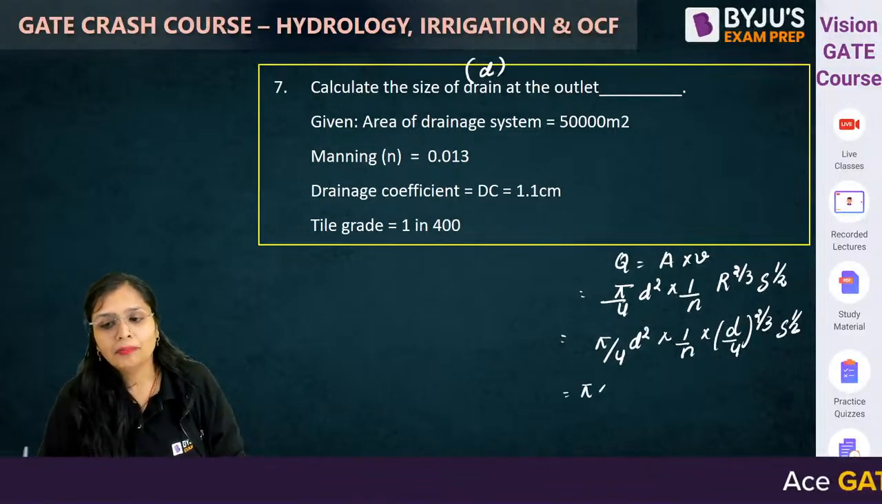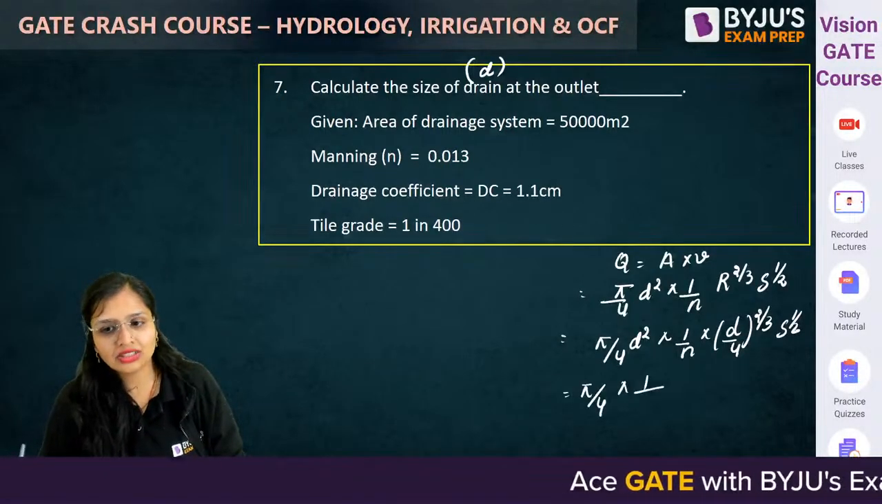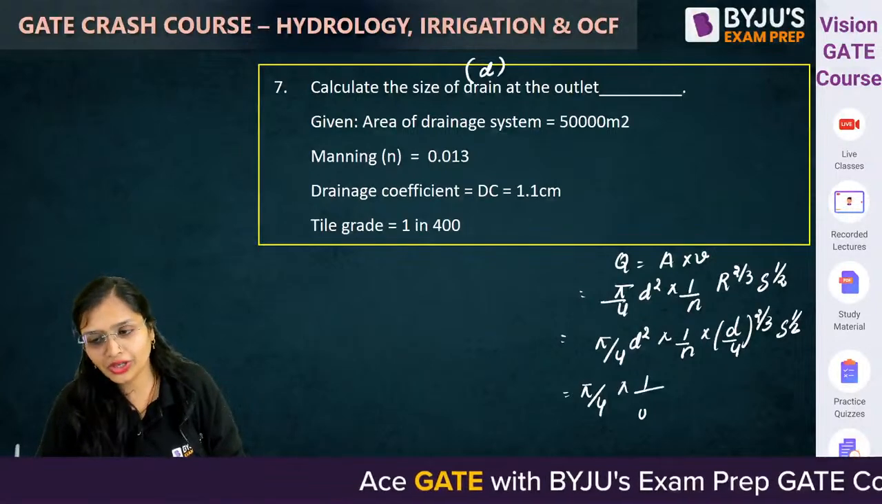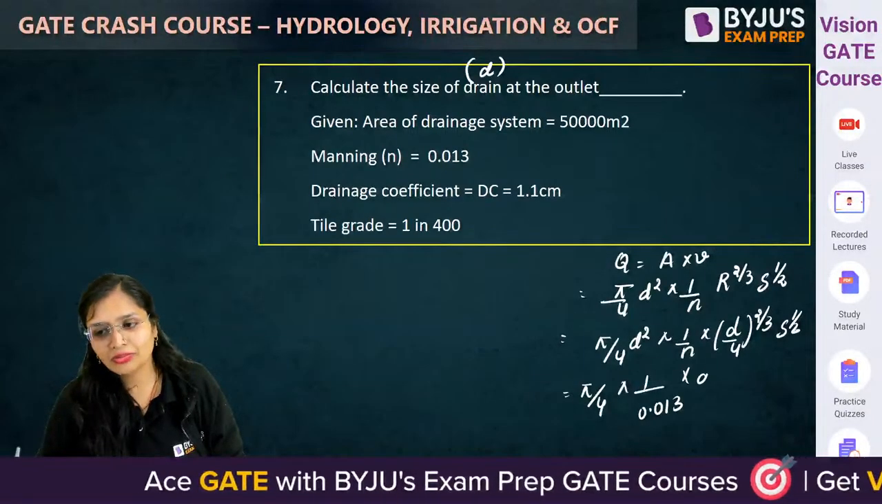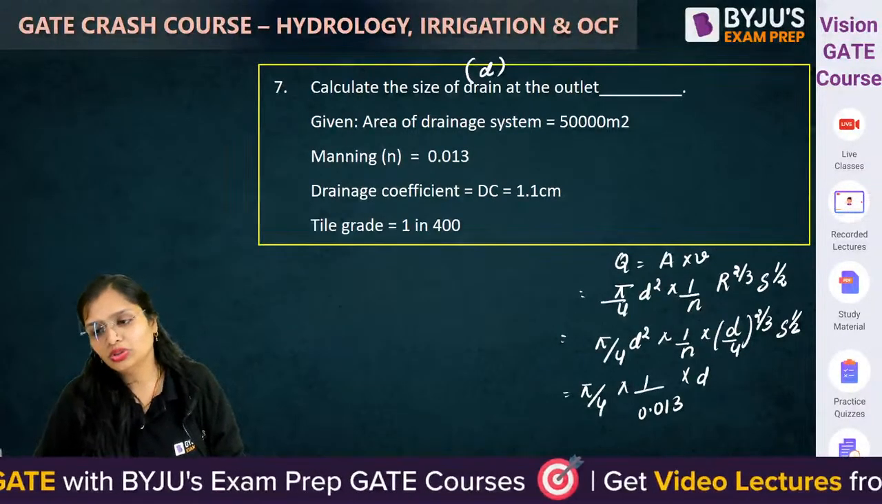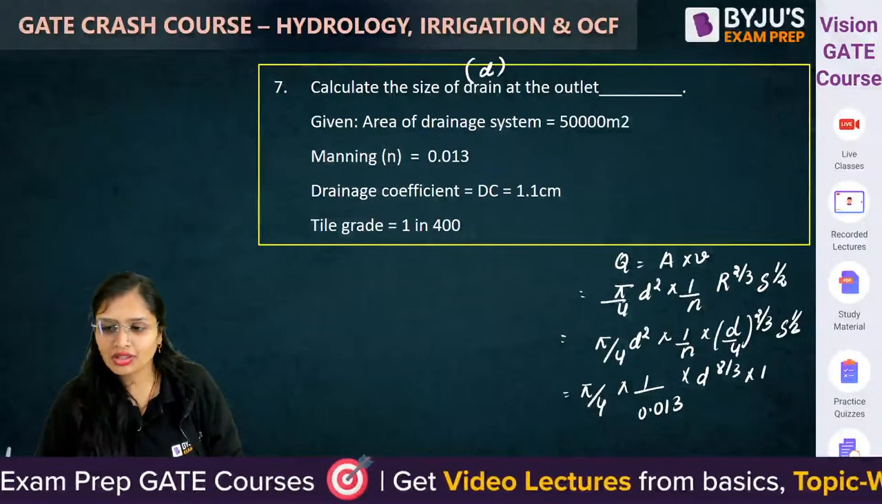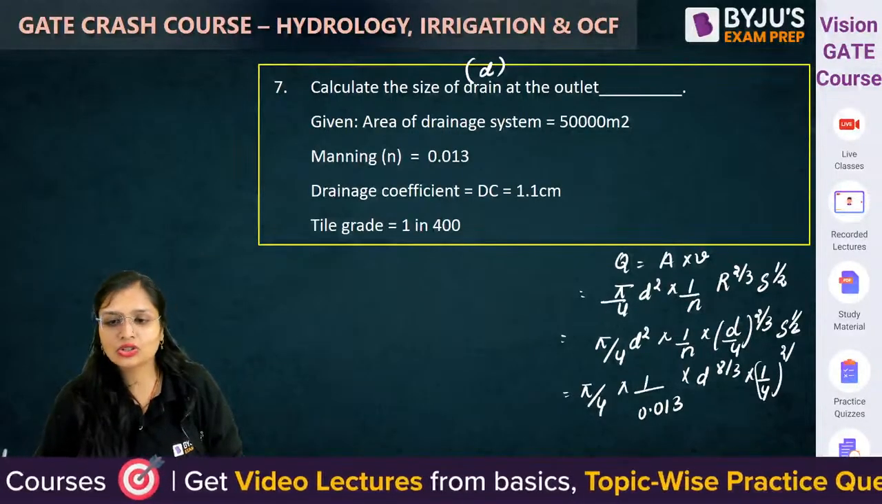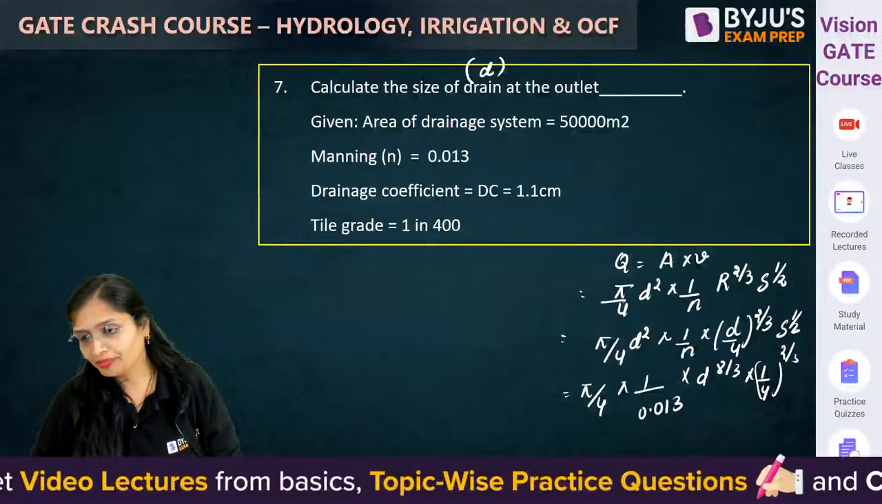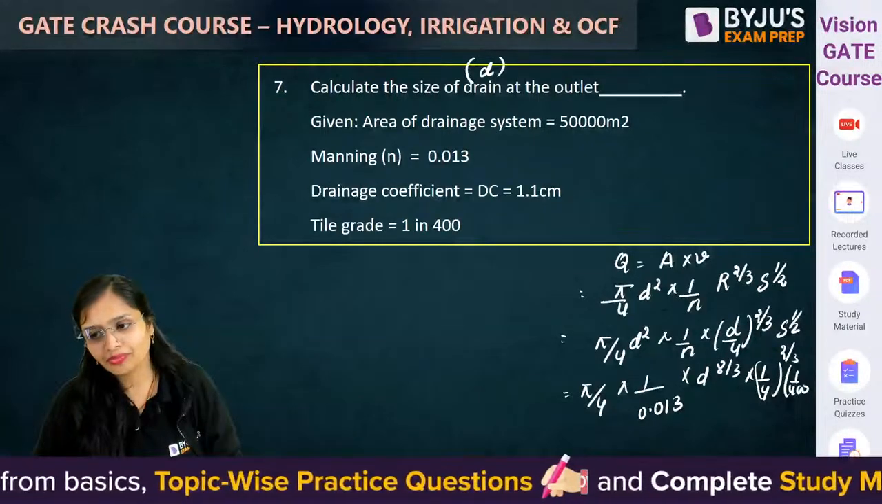Now pi by 4, okay, Manning's roughness coefficient is given to you as 0.013. This will become 2 by 3 plus 2, 8 by 3, 2 by 3, and slope is given to you 1 in 400. So 1 in 400. Correct?